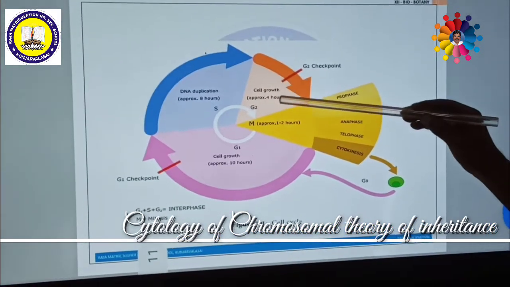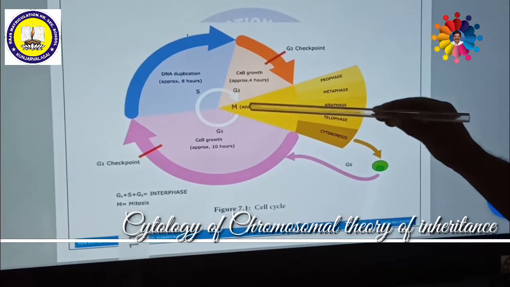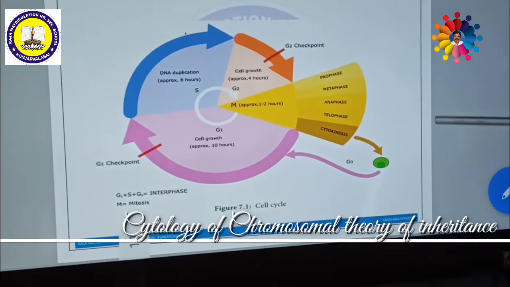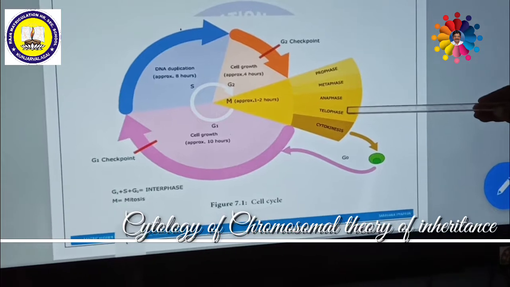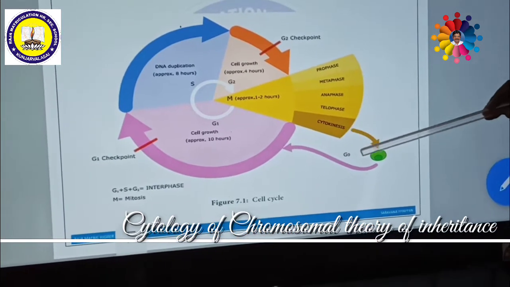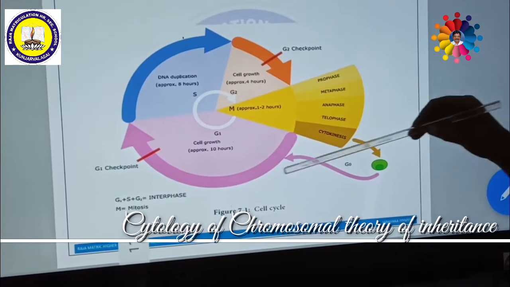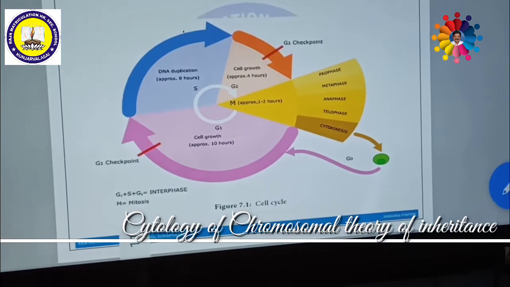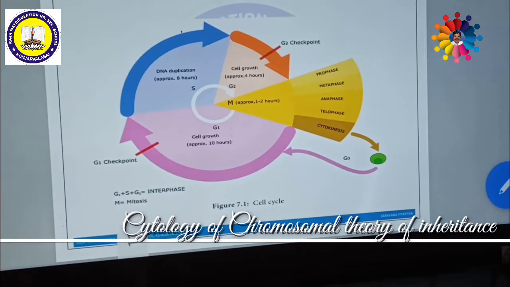Then after this period, within 1 or 2 hours itself, the mitosis and meiosis process might take place. They are called prophase, metaphase, anaphase, telophase, and cytokinesis. Then the resting phase is called G0 period. So these all come under the cell cycle. You might have studied these in the 11th class syllabus itself. Once again, I recall from the 11th class syllabus.